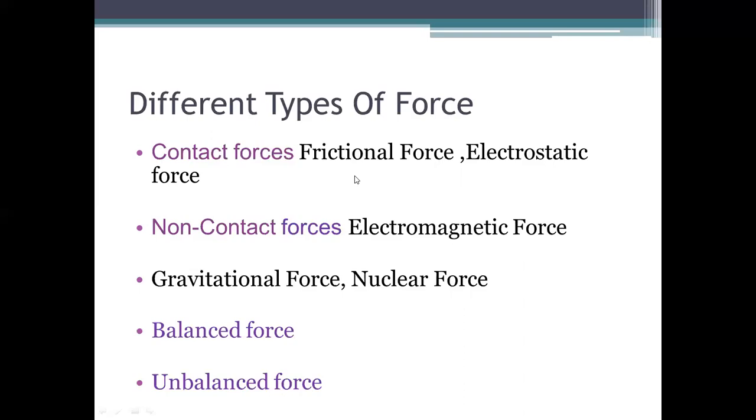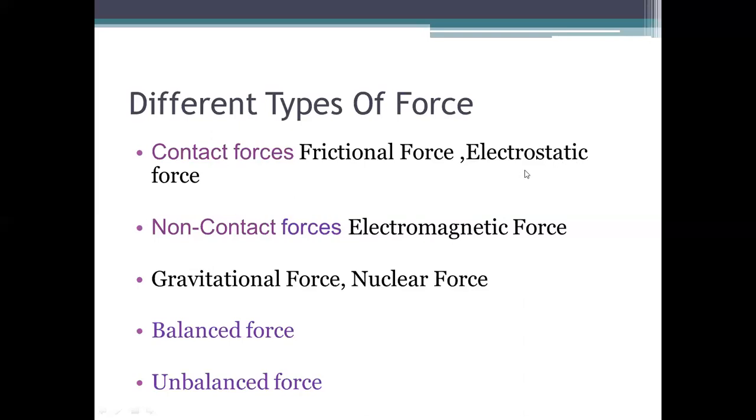If you are walking on a road, then there is contact between your shoes and the road, and the force applied between the two surfaces is frictional force. So frictional force is also called contact force. When two surfaces are in contact with each other, a force always acts between them. That is called frictional force.